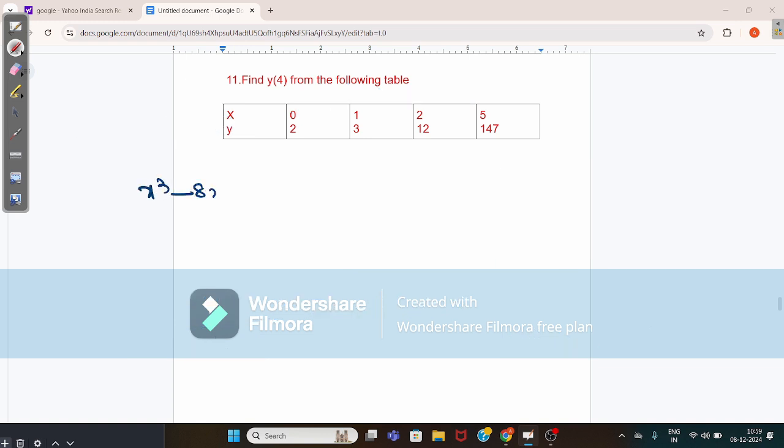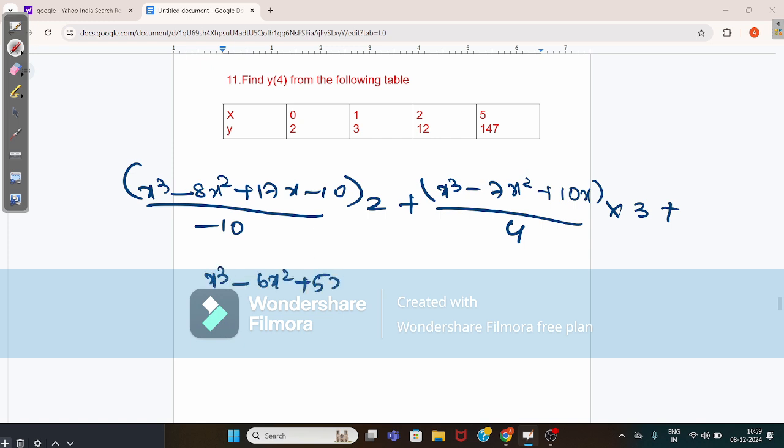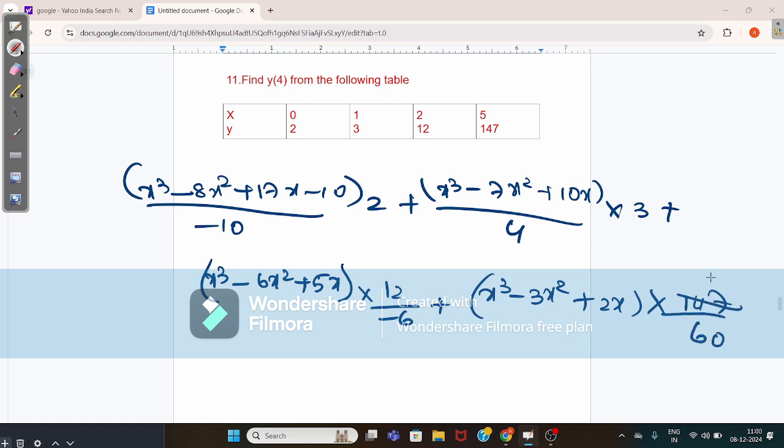So (x cube minus 8x square plus 17x minus 10) by minus 10 into 2, plus (x cube minus 7x square plus 10x) by 4 into 3, plus (x cube minus 6x square plus 5x) into 12 by minus 6, plus (x cube minus 3x square plus 2x) into 147 by 60. Okay, when you calculate this, you will get the value as 49 by 20.